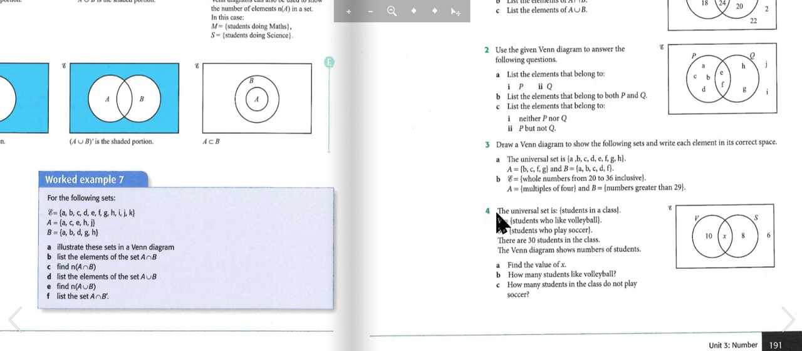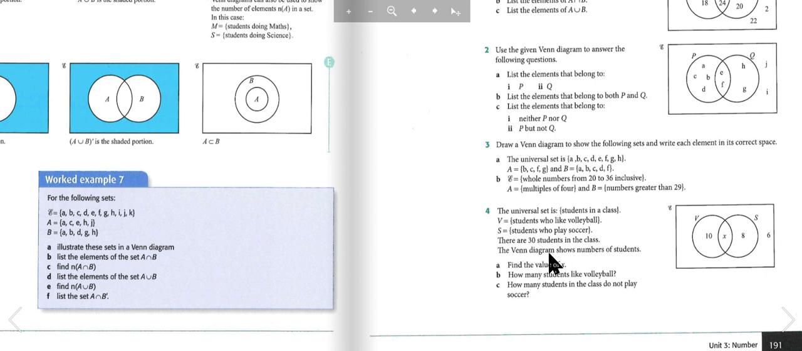Question 4. The universal set is students in a class. V is students who like volleyball. S is the students who like to play soccer. There are 30 students in the class. The Venn diagram shows the numbers of the students. Find the value of x. How many students like volleyball? How many students in the class do not play soccer? So x is 6, because then the total of all the numbers would be 30.